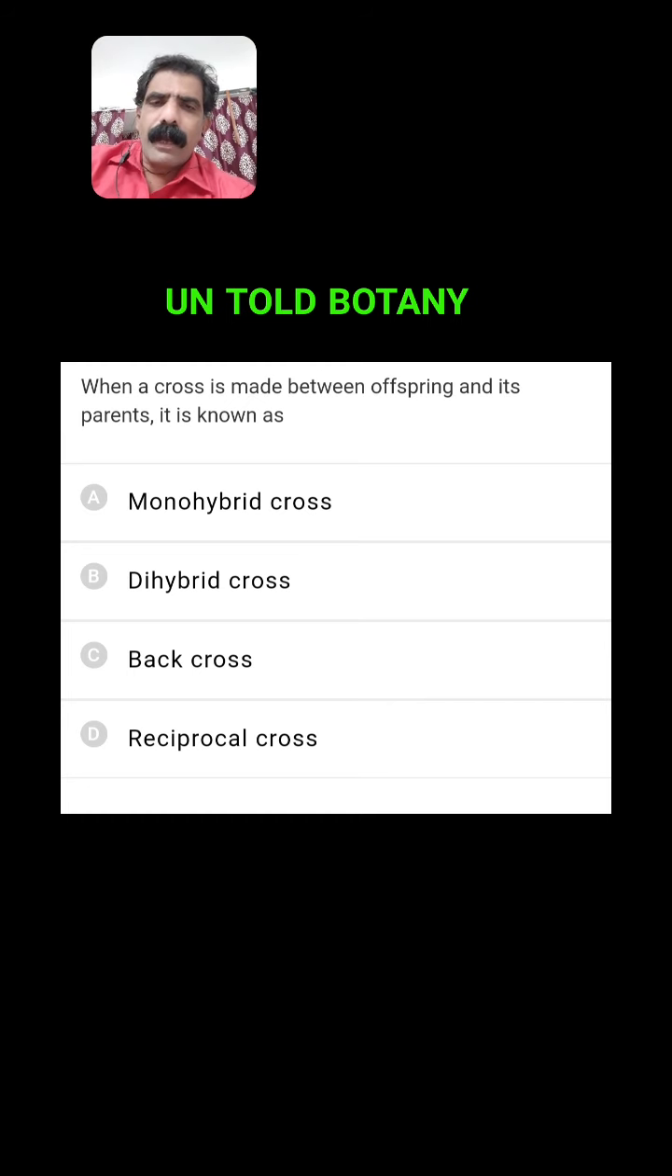As you know, backcross is the cross between F1 hybrid and either of the parents, either dominant or recessive. If particularly it is recessive, that will become test cross. Here it is not mentioned, hence we can consider this as backcross.